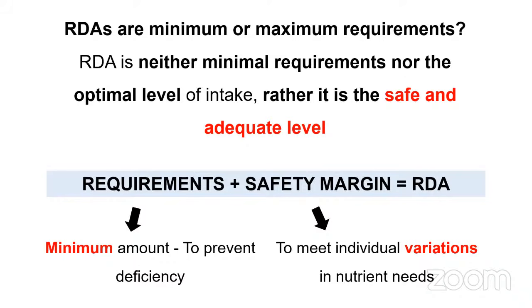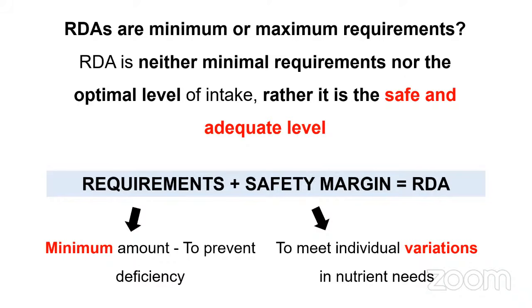What kind of questions could be asked? They can ask you questions like RDA is equal to dash, and they will give options like: nutrient's minimum requirement plus safety margin, maximum requirement minus safety margin, minimum requirement plus maximum requirement. Like this, they can confuse you.